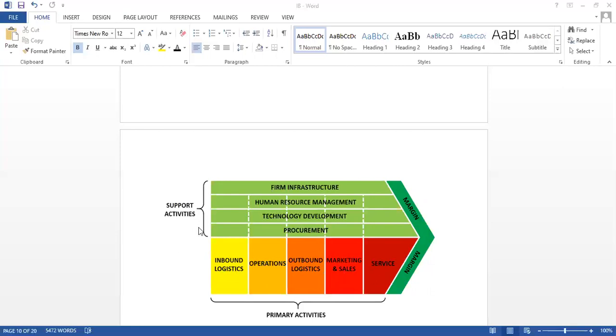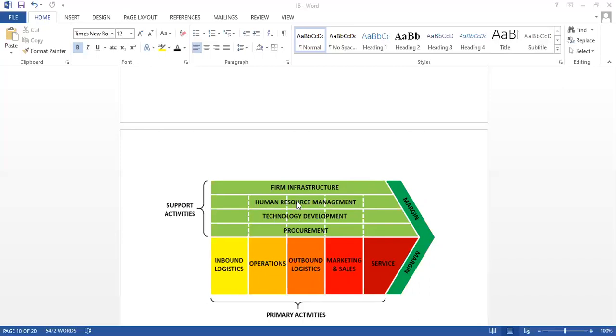And now coming to supportive activities. Supporting activities are nothing but those which enable you to carry out these primary activities. Now let us see what these supporting activities are. Supporting activities are firm infrastructure, human resource management, technology development, and procurement. These are the supportive factors. Infrastructure means the equipment available in the organization, or the place that is available, all those things. And human resource management, HRM: employees are always resources to the organization.